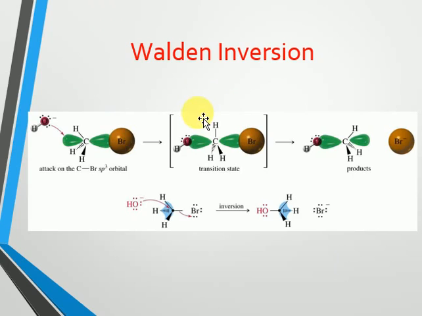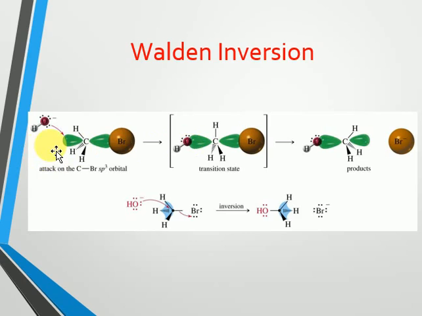If the alkyl halide undergoing the SN2 reaction is chiral, then we are going to get the inverted product, because the attacking group will prefer the backside of the alkyl halide, since the leaving group is already attached to the alkyl halide.